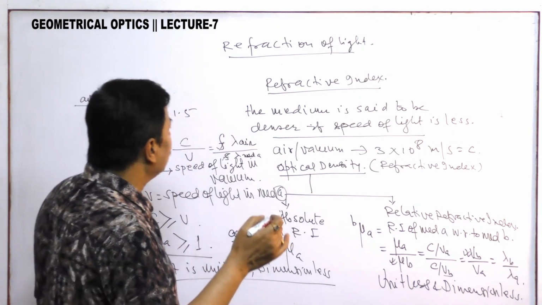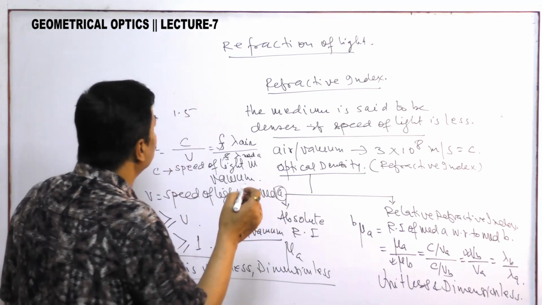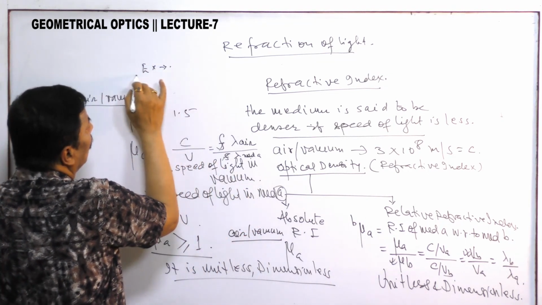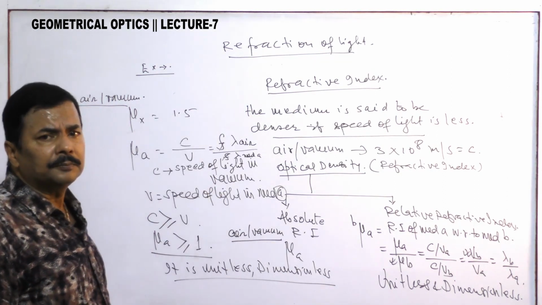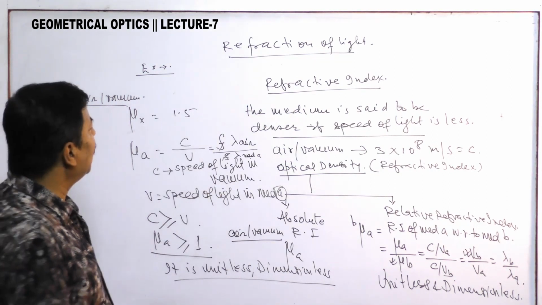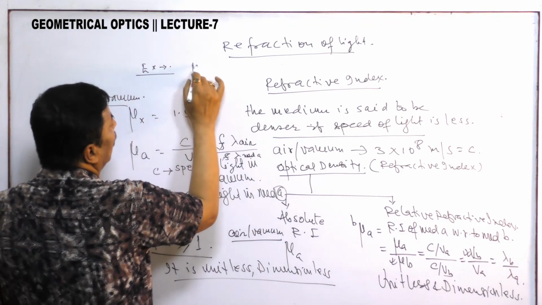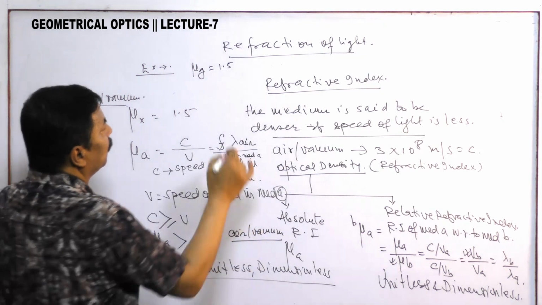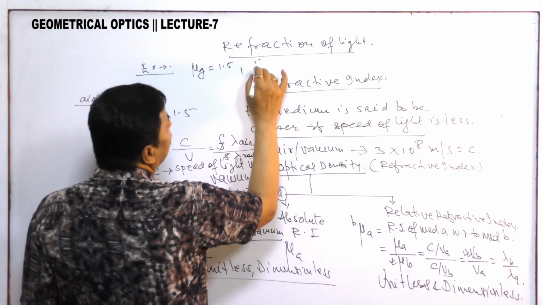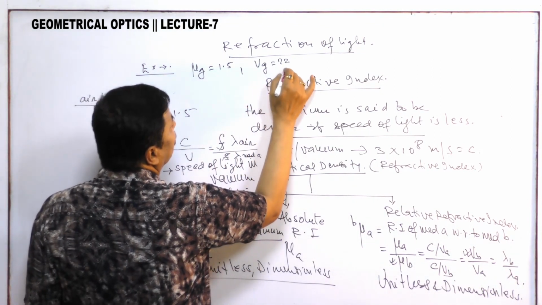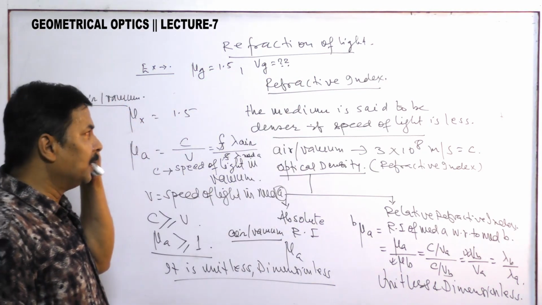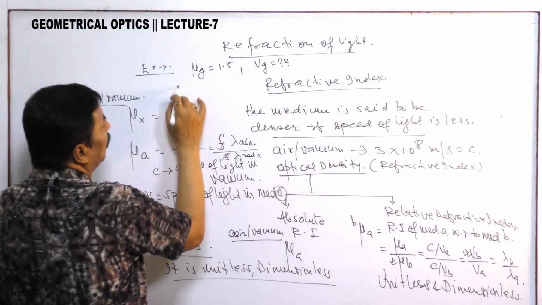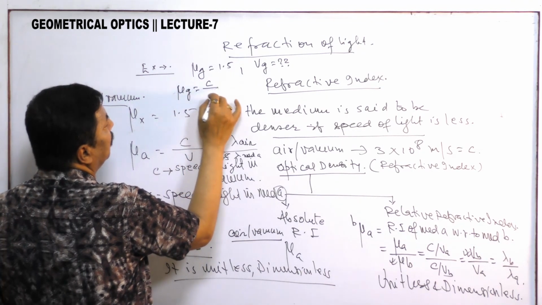One example numerical we can understand in this way. Example: if the refractive index of glass is 1.5, find the velocity of light in glass. This is a simple question. This can be understood in a very comfortable way. Mu glass is equal to C by V glass.